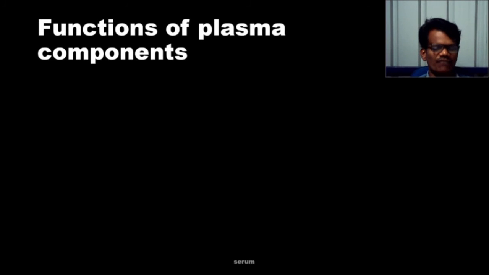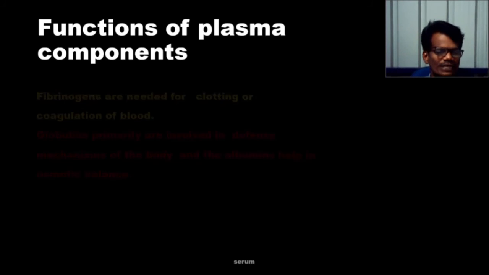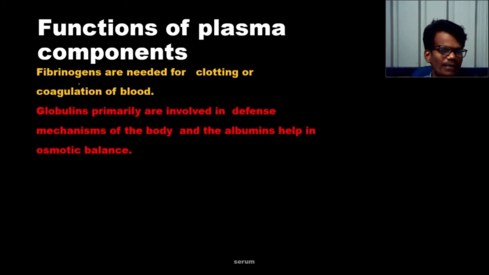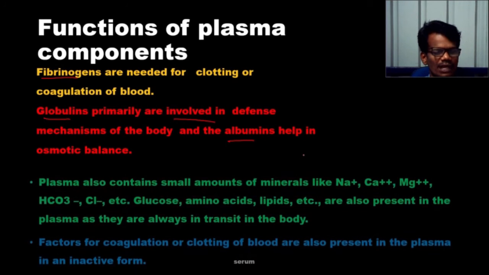Next we have to see the functions of the plasma. Components like proteins: the fibrinogen protein is essential for clotting of blood during injury of a blood vessel, and globulins are primarily involved in the defense mechanism by producing antibodies, and albumin is helpful for maintaining the osmotic condition of the blood and acid base balance.